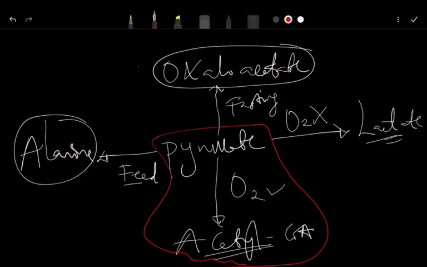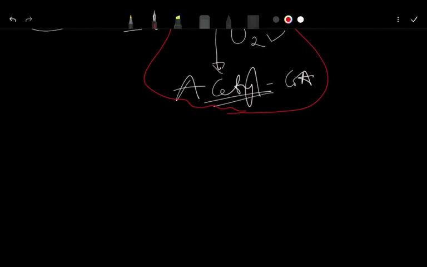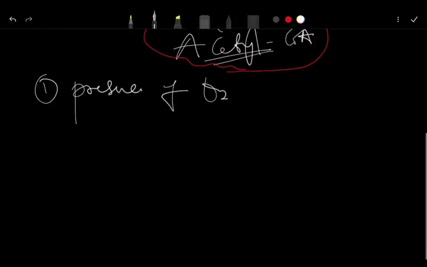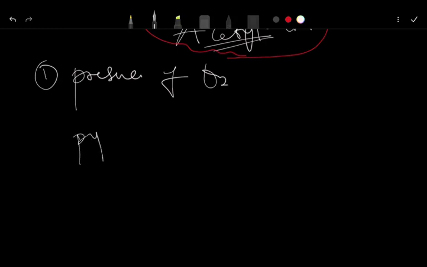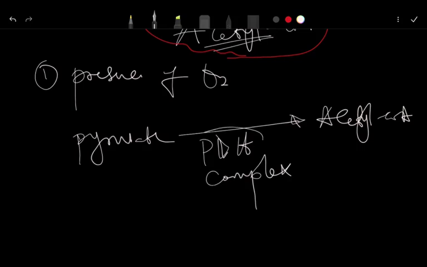Now there are enzymes for this, so let me just give you the enzymes so we can wrap up this video. Let me write now for fate 1, in the presence of oxygen. Pyruvate can form acetyl-CoA, right? What's the name of the enzyme here? This enzyme is called PDH complex, pyruvate dehydrogenase complex. It's a complex enzyme. This is what we will look at in the next video.